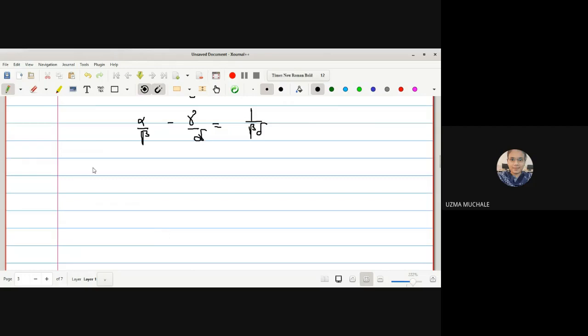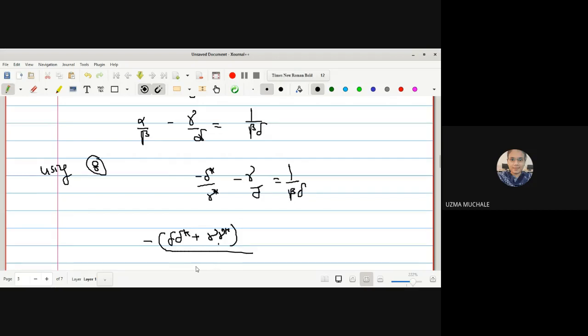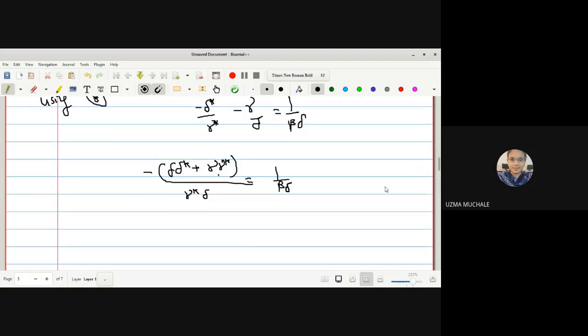So using this, we get minus delta star upon gamma star minus gamma upon delta is equal to 1 upon beta delta, and hence we get, now you can cancel delta from both sides.